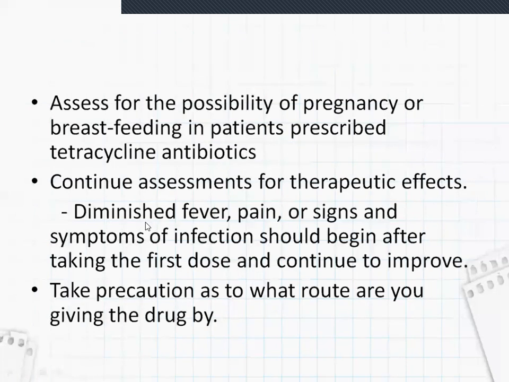That means after giving the drug, you should observe if there is diminished fever, pain, or signs and symptoms of infection, because improvement should begin after taking the first dose. The patient should improve. You should observe whether they are improving or not, and also take precaution as to what route you are giving the drug by, because as we saw, some drugs should not be given subcutaneously or intramuscularly, and some drugs should not be given intravenously. So keep these in mind, and take precaution when you are giving the drug.